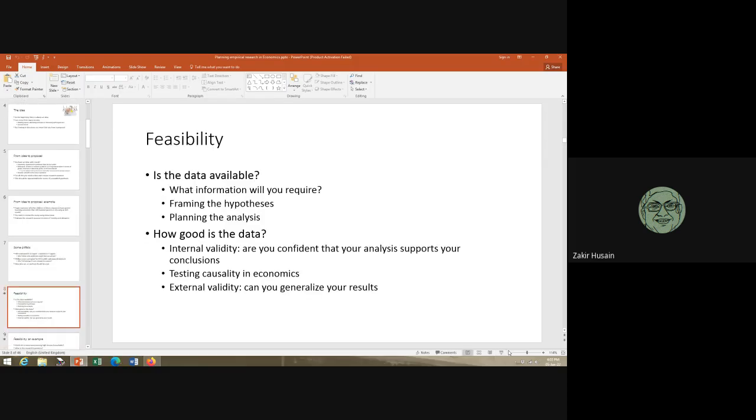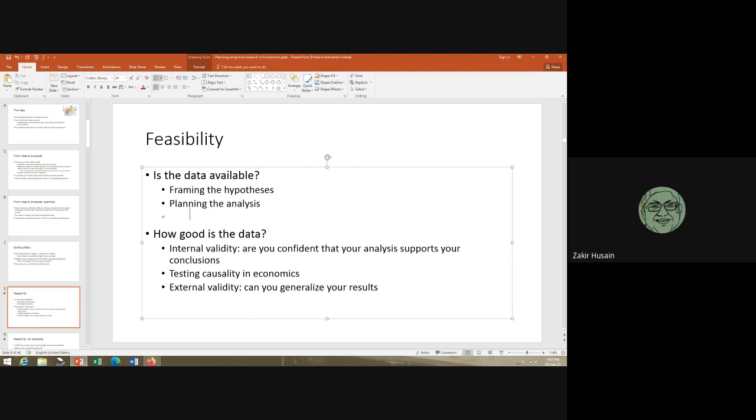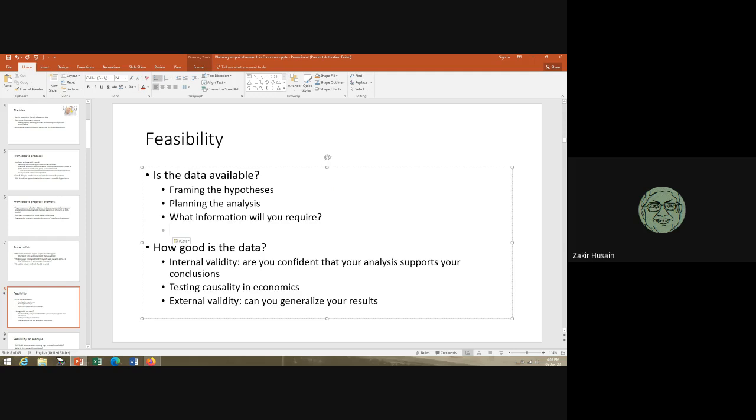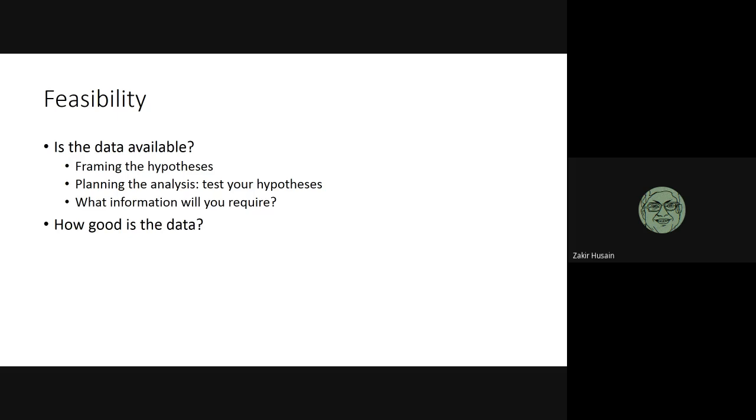So when you're looking at what data is there, you start from framing the hypothesis, you plan the analysis, how you propose to test your hypothesis, and then you try to find out what sort of data you will require. And you should also check how good is the data.